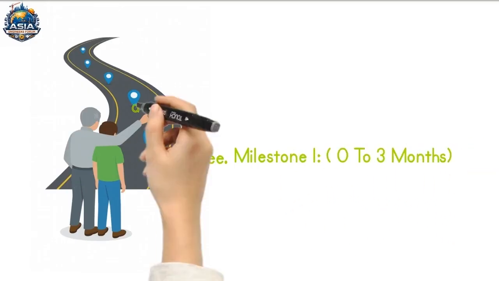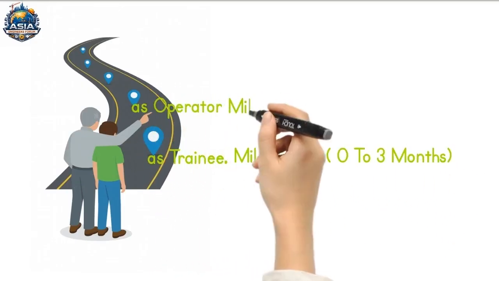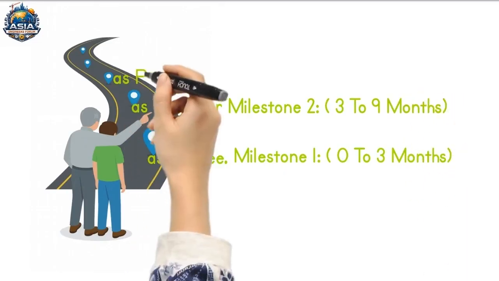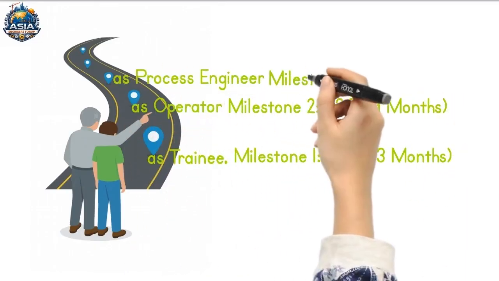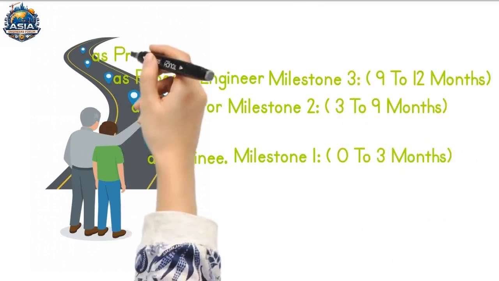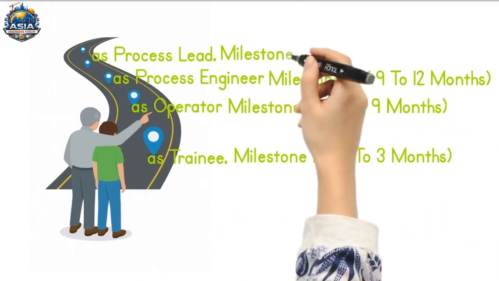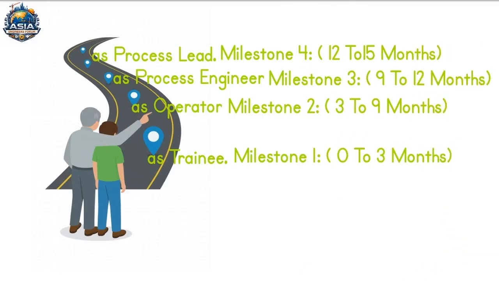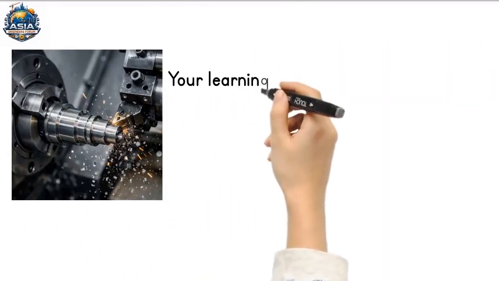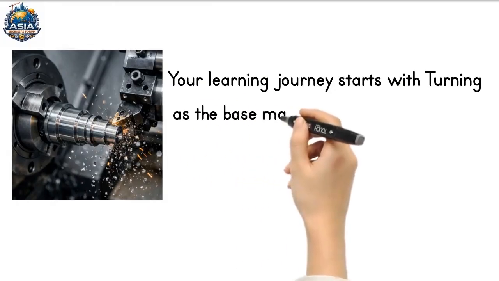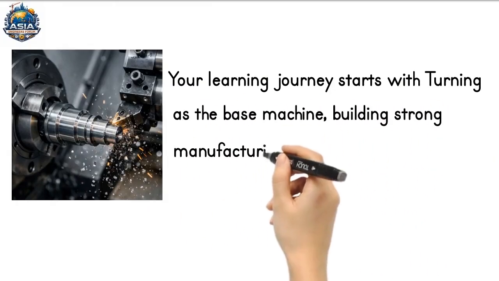Milestone 1, 0 to 3 months as trainee. Milestone 2, 3 to 9 months as operator. Milestone 3, 9 to 12 months as process engineer. Milestone 4, 12 to 15 months as process lead. Your learning journey starts with turning as the base machine, building strong manufacturing fundamentals.